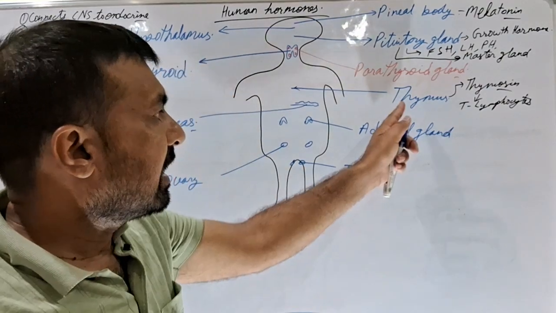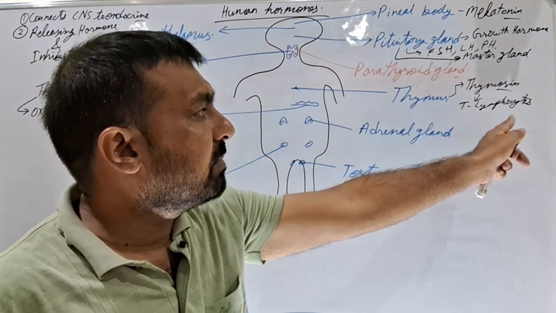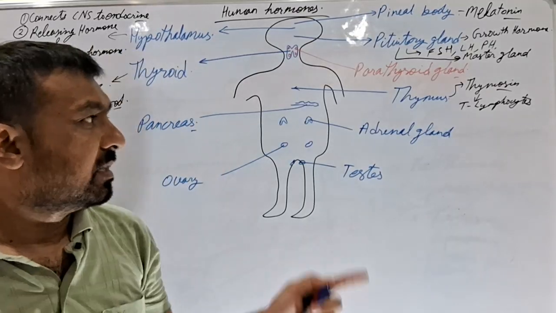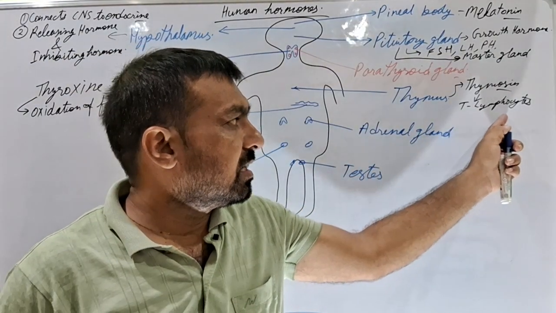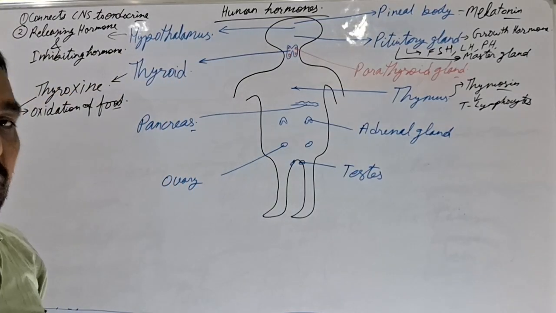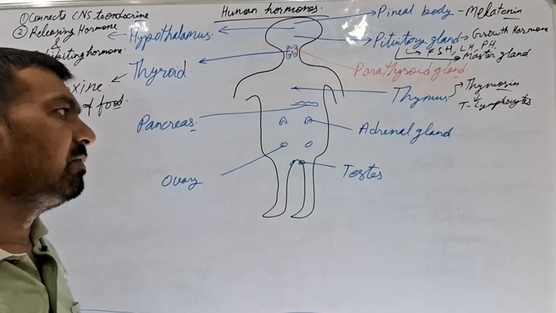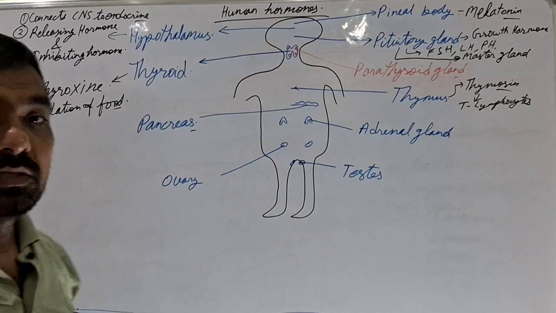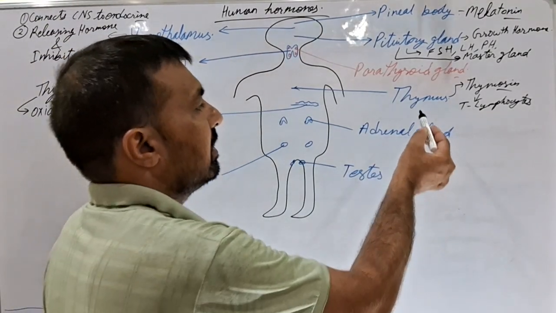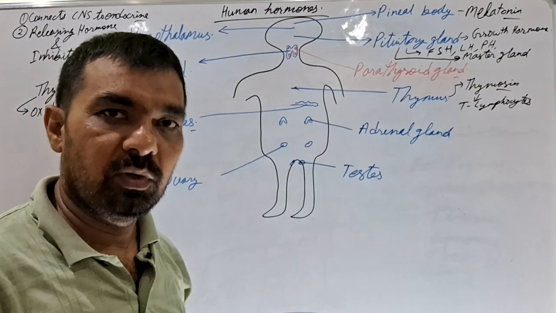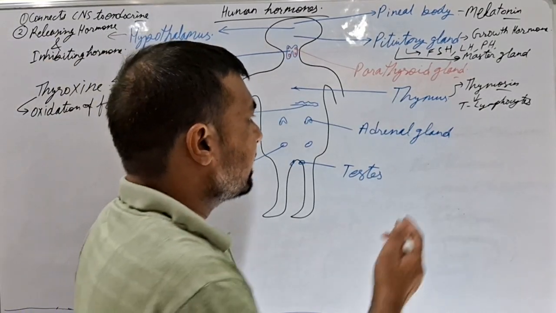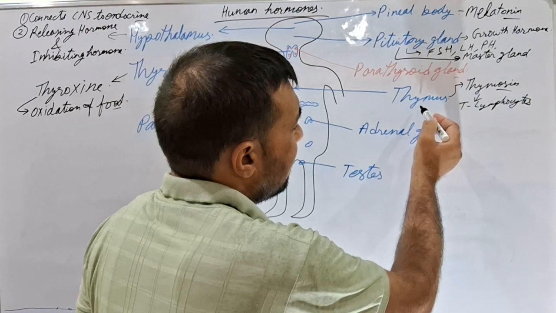This is how thymus plays an important role to develop the T lymphocytes, and as we have discussed in class 9, lymphocytes are a type of WBC, and WBCs are the blood cells which are responsible for development of the immune system in our body. That means we may also say that the thymus is the gland which plays an important role to develop the immune system in our body.